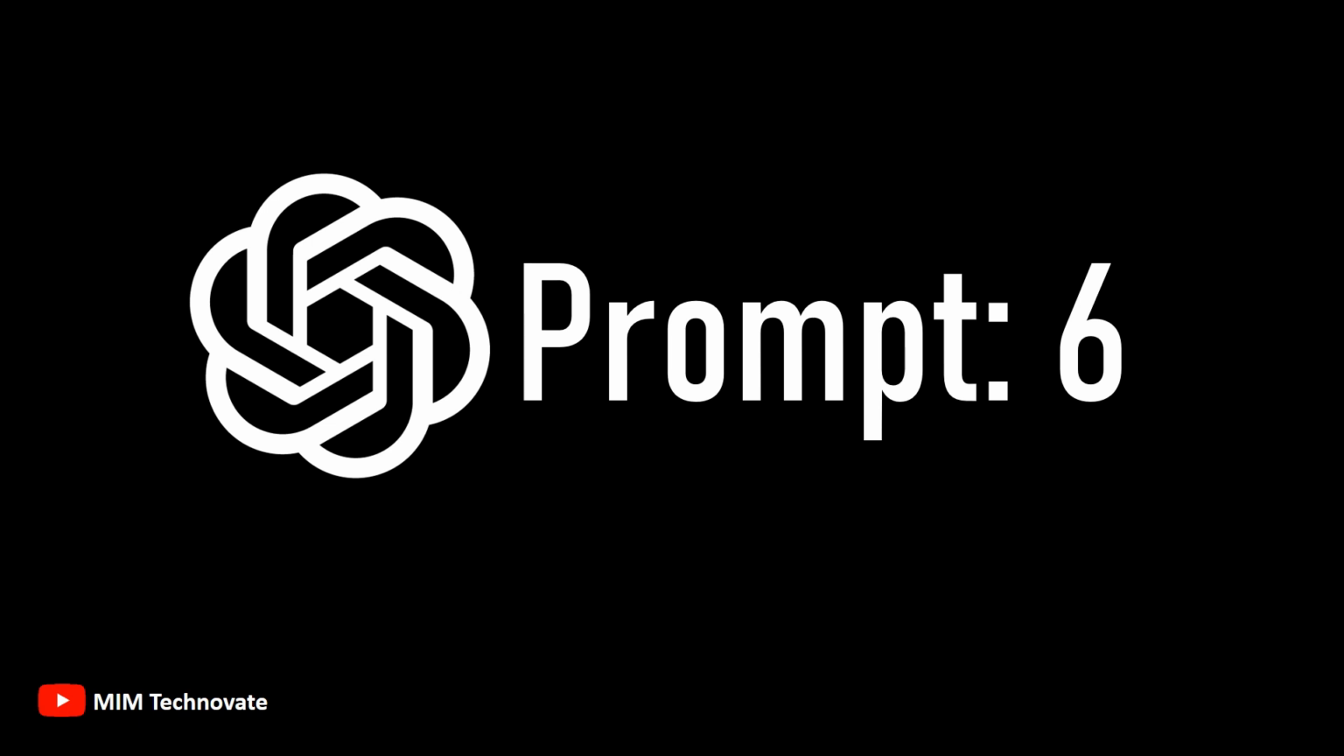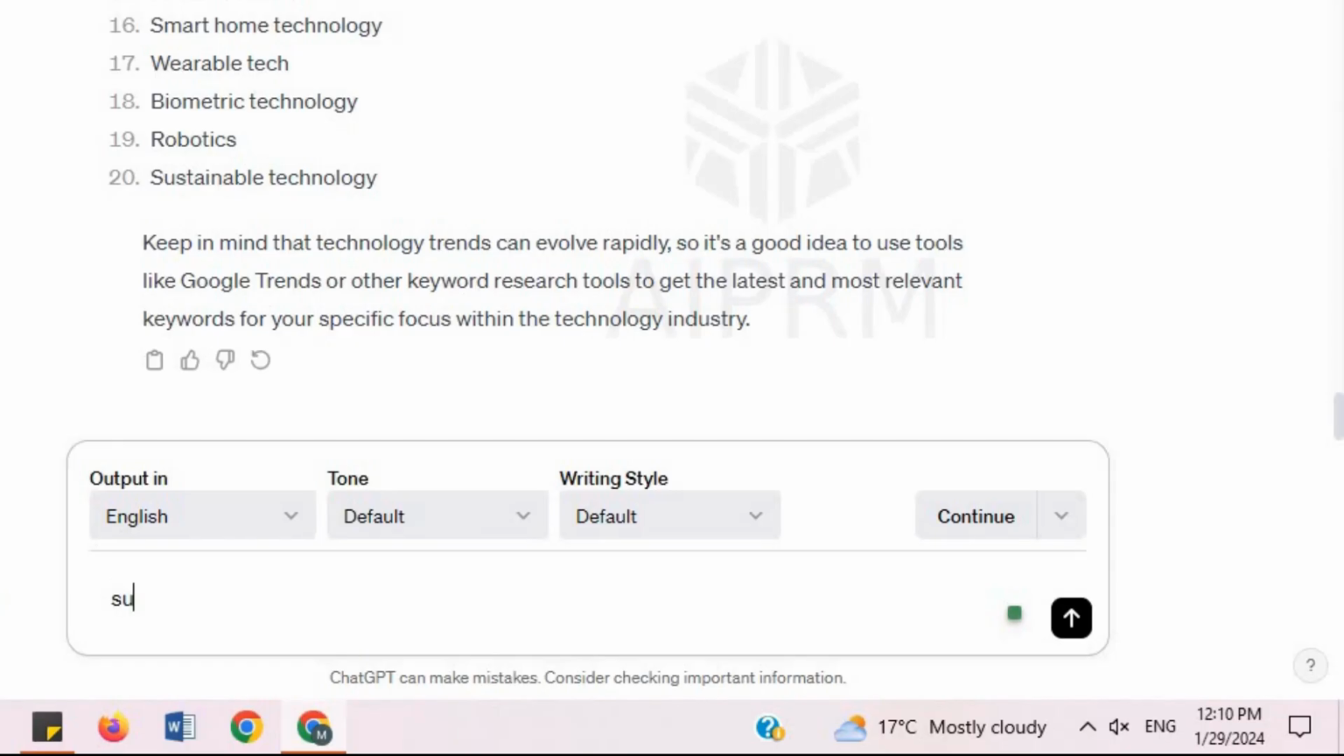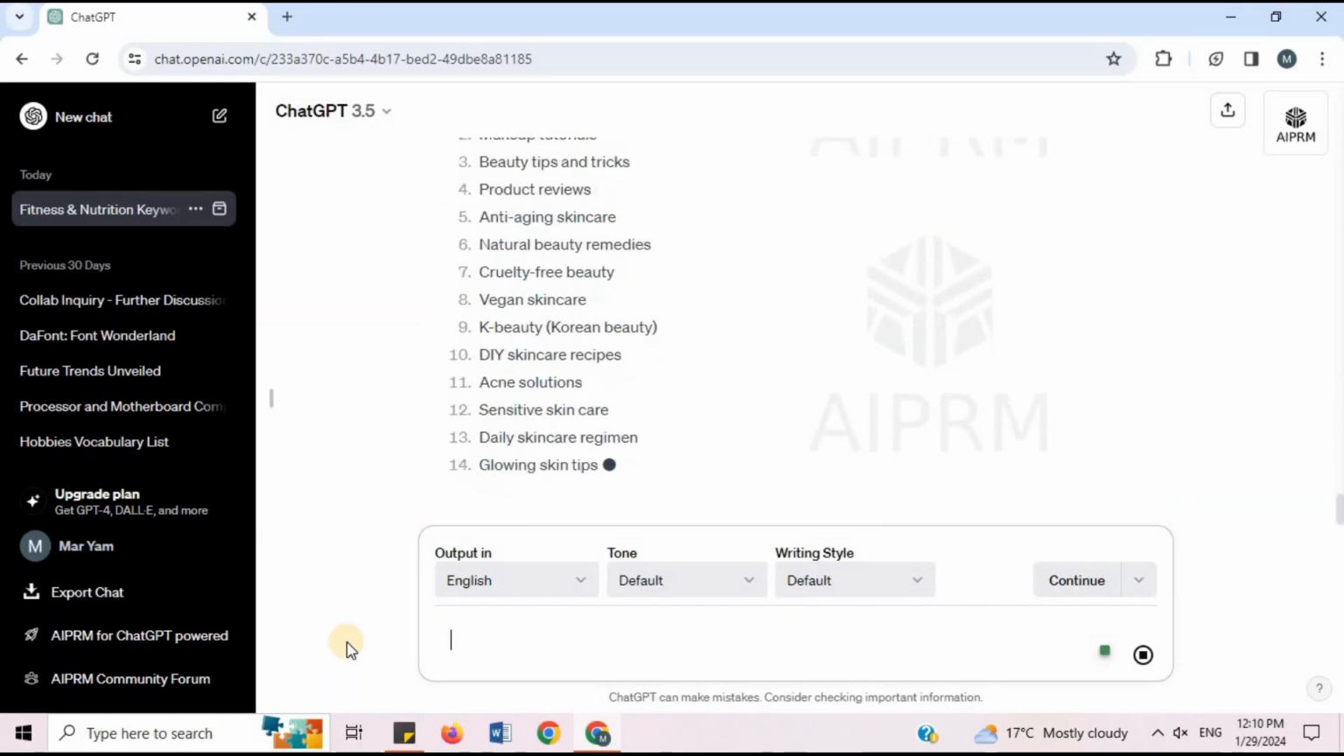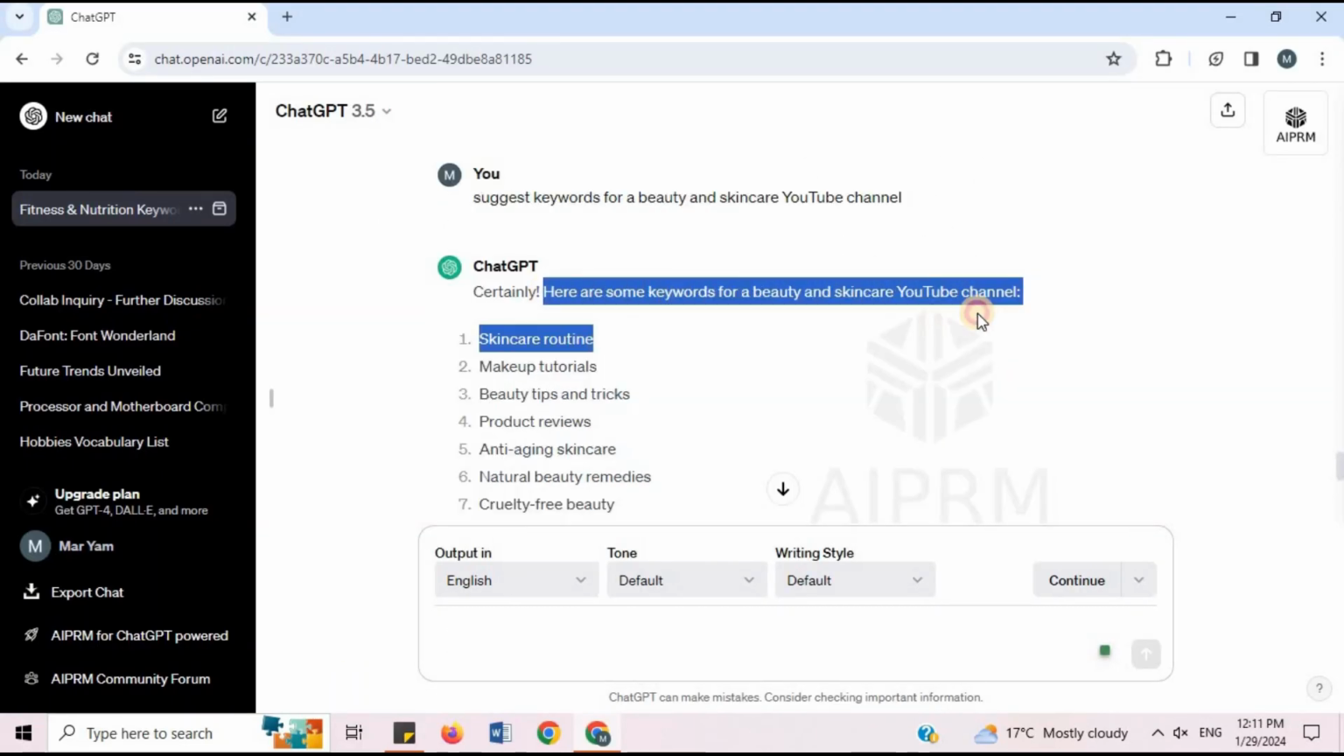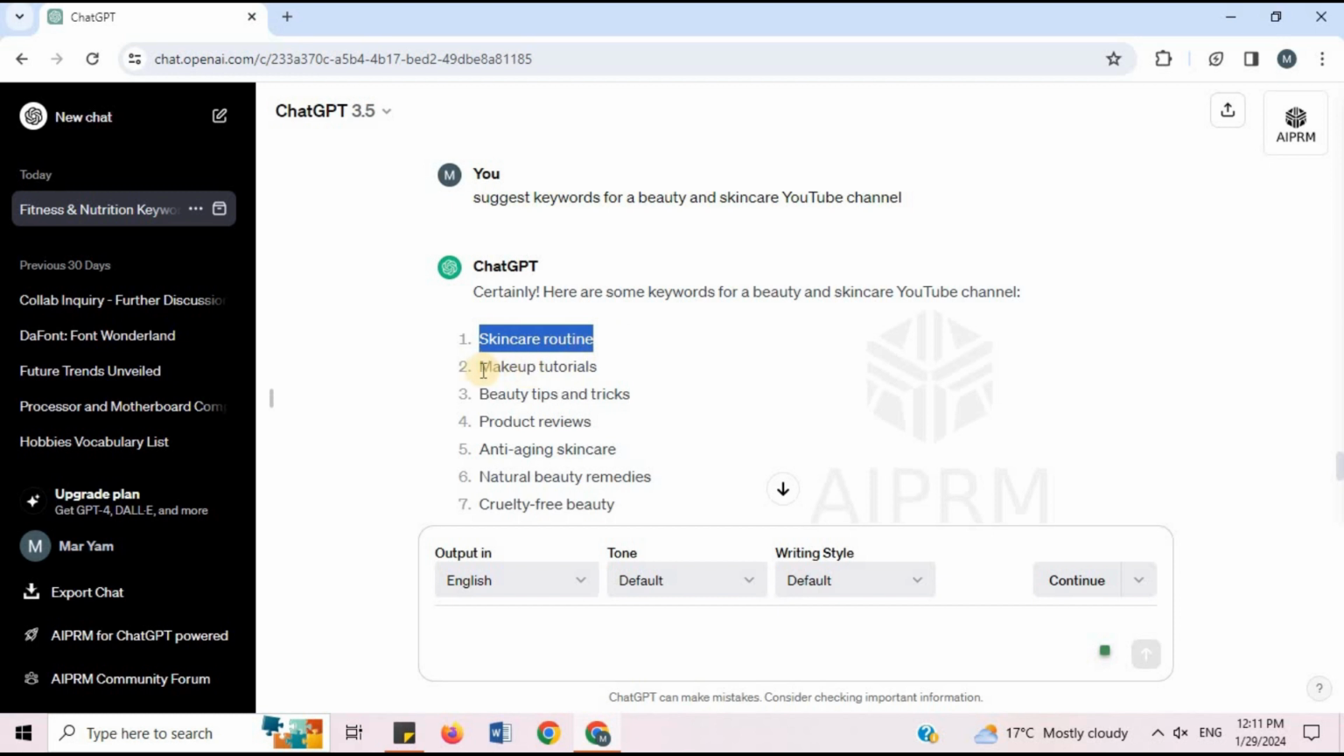Prompt 6. I will say, suggest keywords for a beauty and skincare YouTube channel. Here are some keywords for a beauty and skincare YouTube channel, like skincare routine, makeup tutorials, beauty tips and tricks, product reviews, anti-aging skincare, and many more.